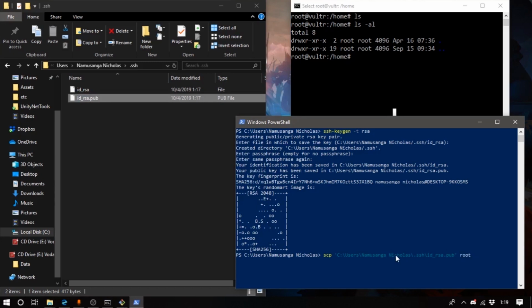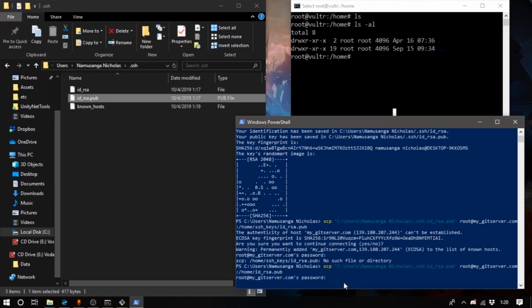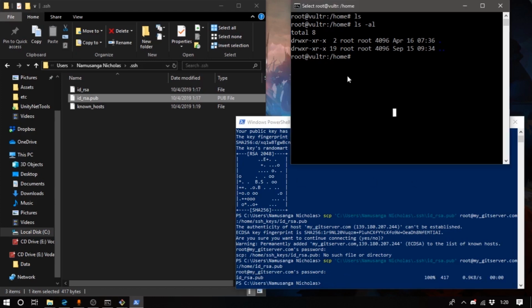file, which is going to be over at our server. And notice we recently specified a domain name for our server, so we don't need to use the IP address anymore. So we just go mygetserver.com, and then we need to specify a location, which is going to be home slash, I guess I'm just going to drop it at the home. There isn't really much need to have it go anywhere else. Let's say in there, and there it goes, the file is transferred.